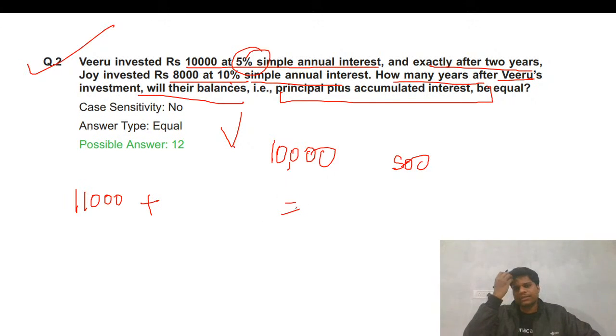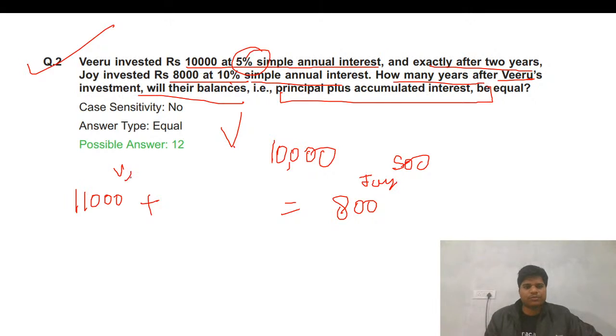After that, this 8,000. Joy has started. This is Joy, and this is Vero. So 8,000 plus 10%, that means 800. So that will increase every year. This is simple interest. This is not compound interest. So let's take it as x, and here 500x.